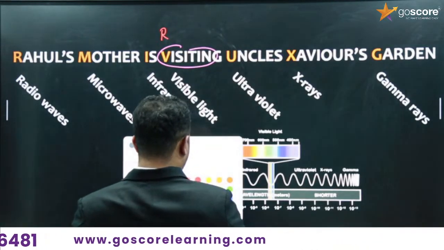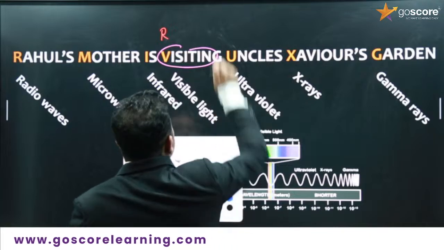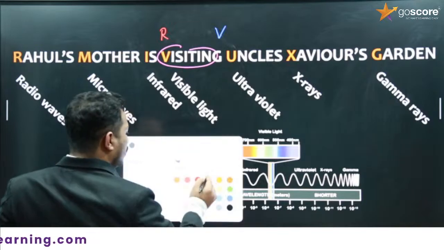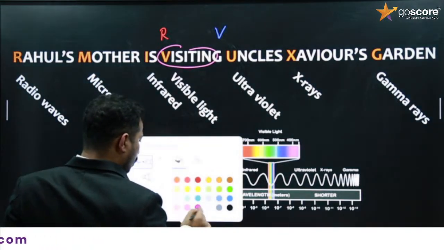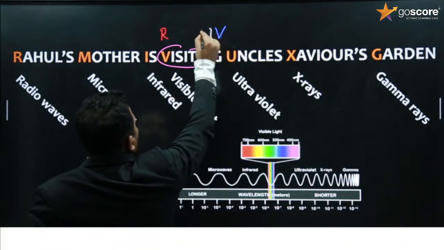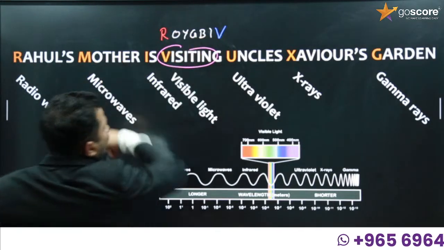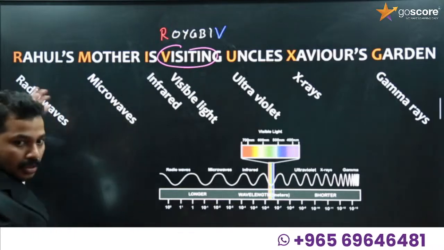Violet. Any other color? Yes. Violet, indigo, blue, green, yellow, orange, red. This is the order. Okay, so remember that.